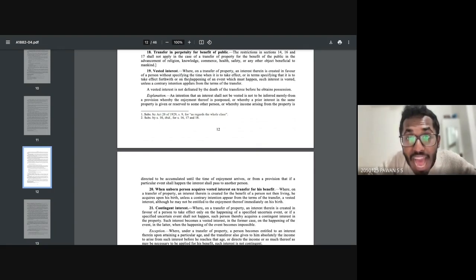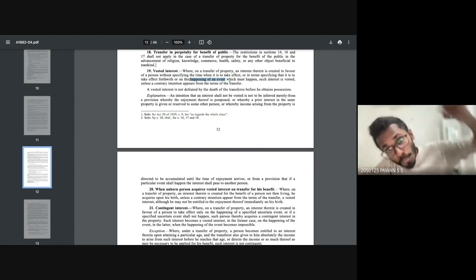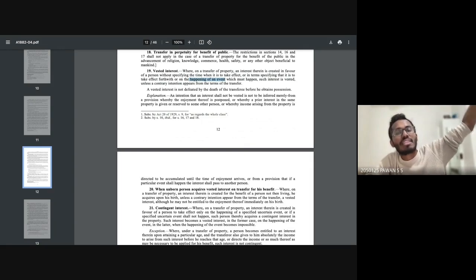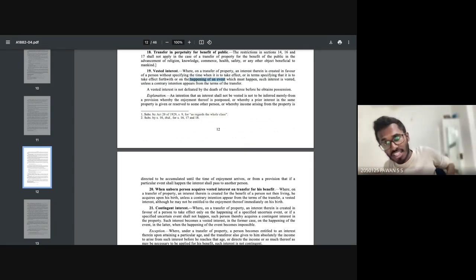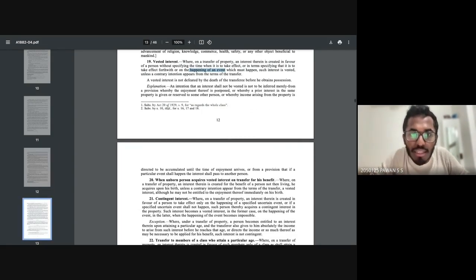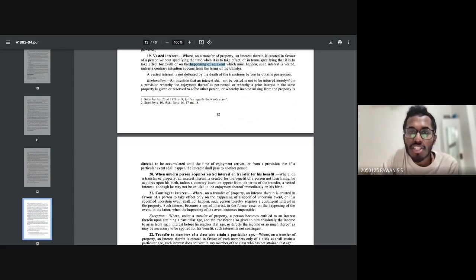See, if you observe, on the happening of an event, I gave an example of an event which must happen. Such interest is vested unless a contrary intention appears from the terms of the transfer. A vested interest is not defeated by the death of the transferee before he obtains possession. Okay, very simple.